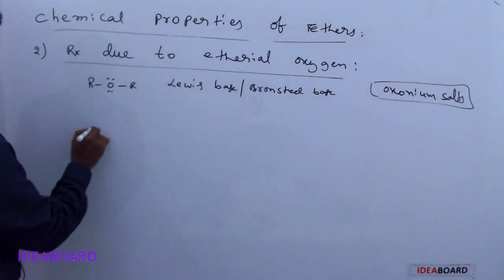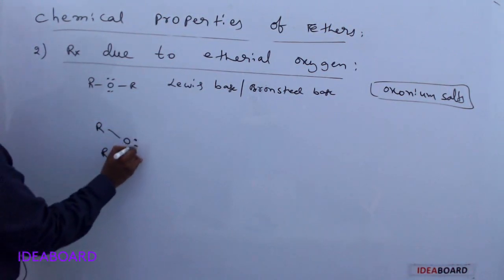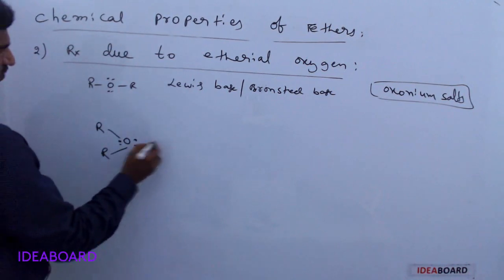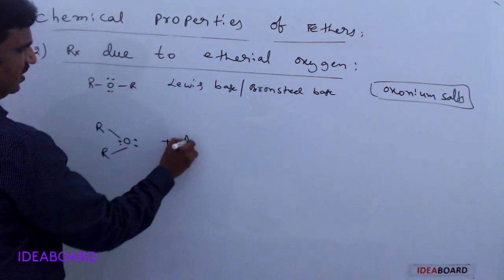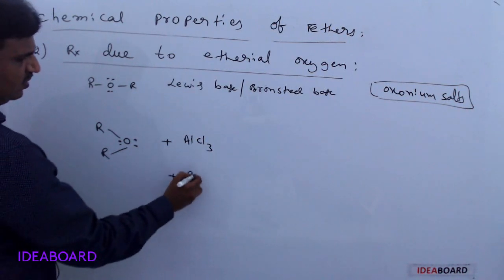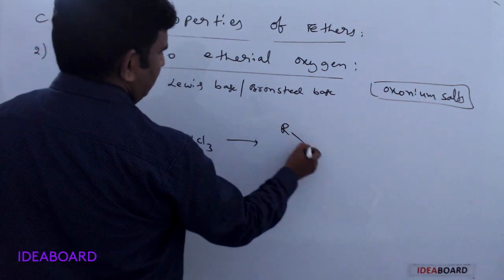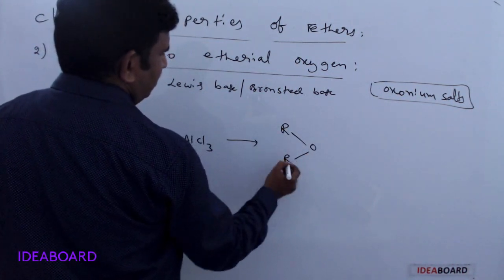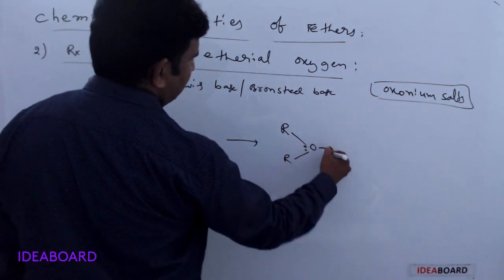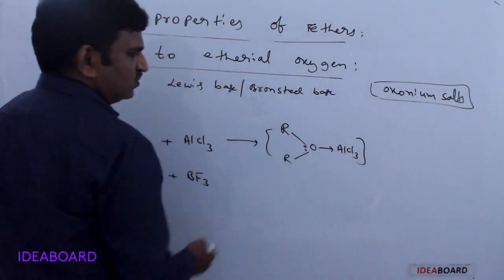In the same way, since the oxygen has two lone pairs, it can react with Lewis acids like AlCl3 and BF3, giving a lone pair to the Lewis acid and forming a salt.